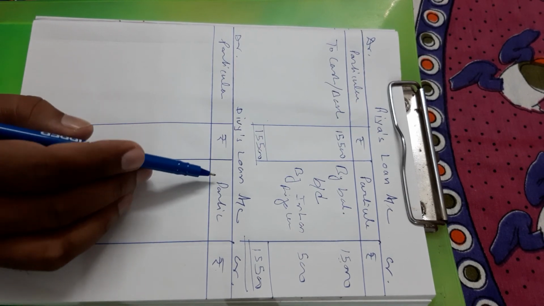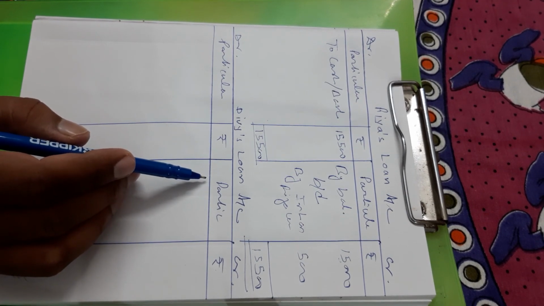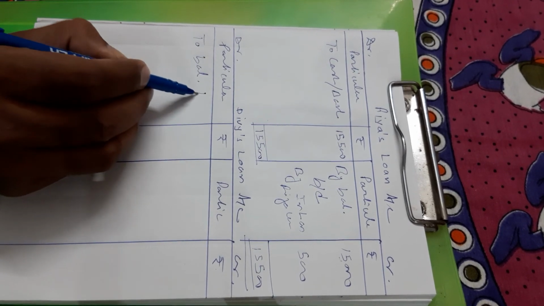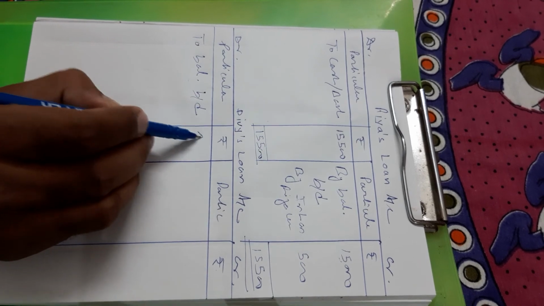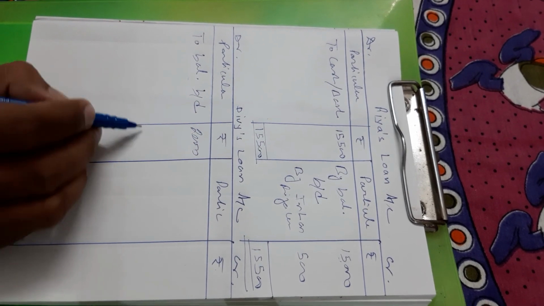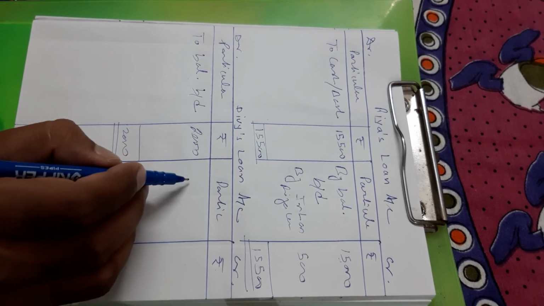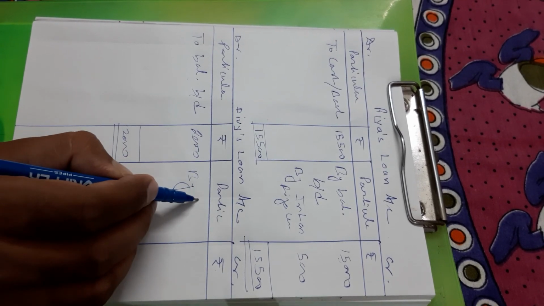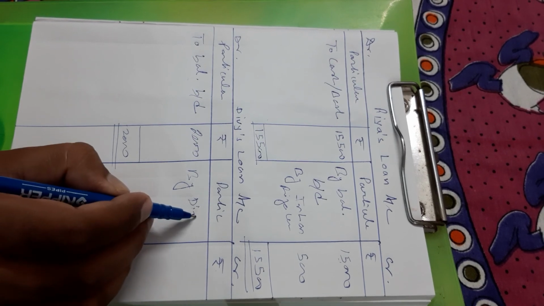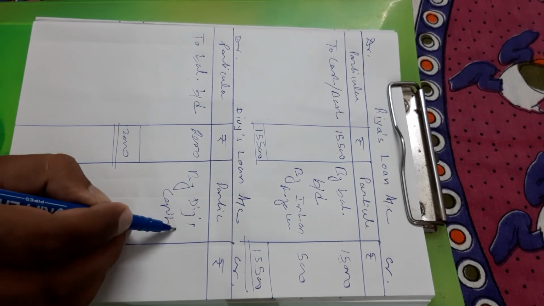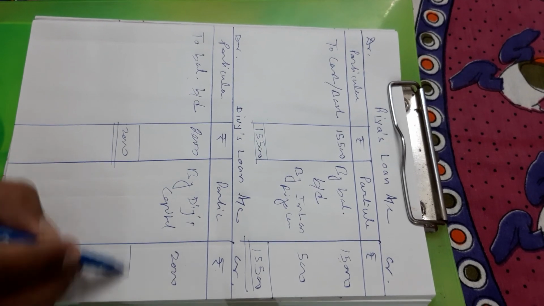Now I am going to discuss Divya's loan amount. So Divya's loan amount: to balance b/d 2,000. Add it. 2,000 by Divya's capital 2,000. Close it.